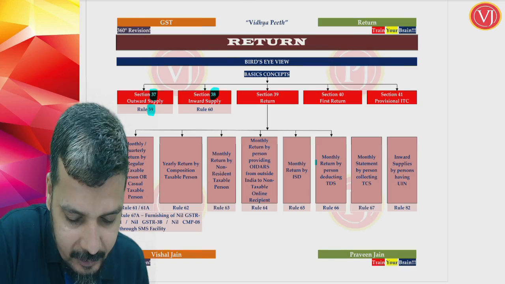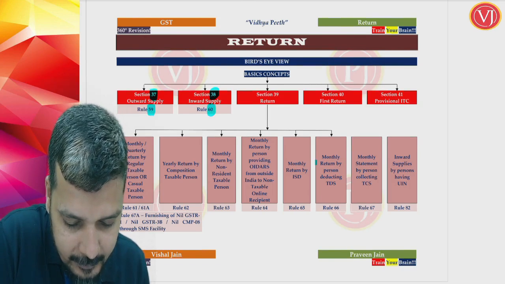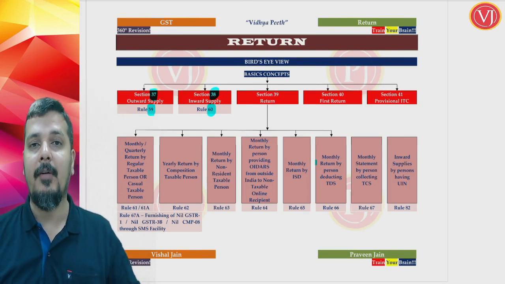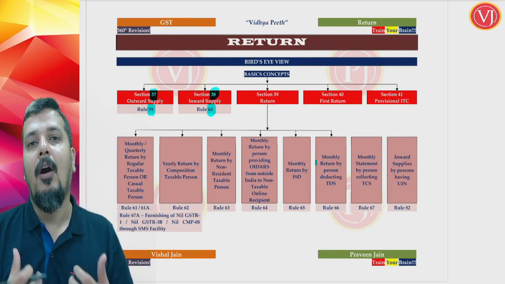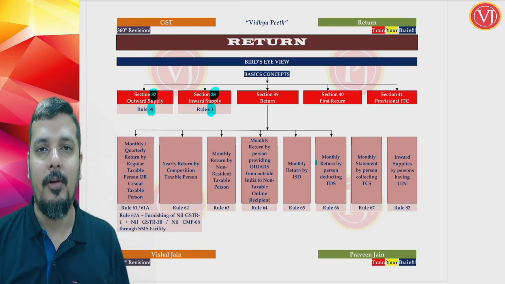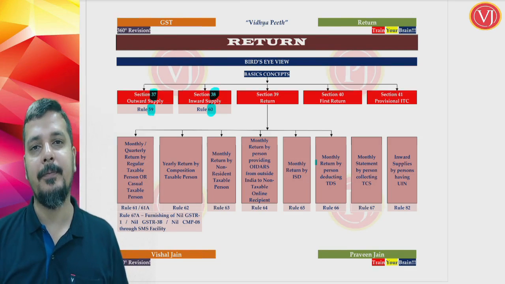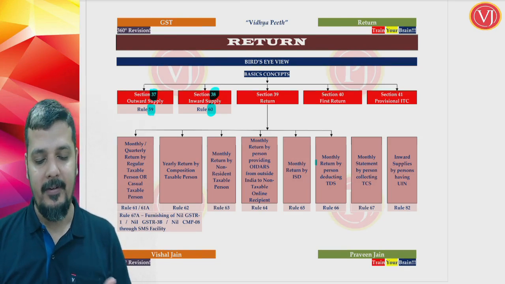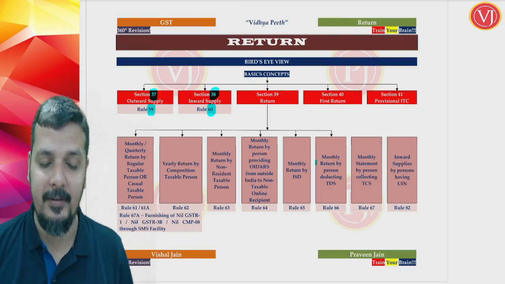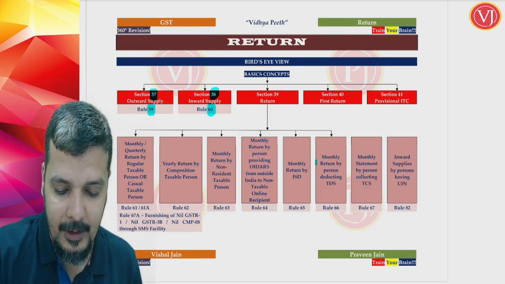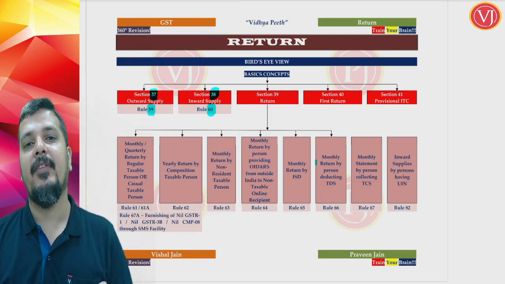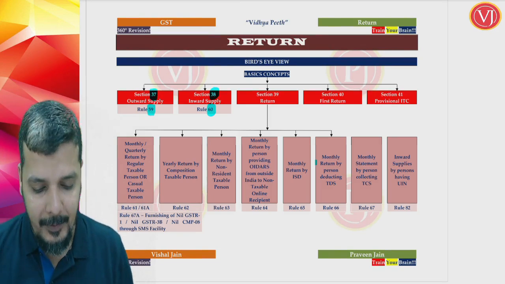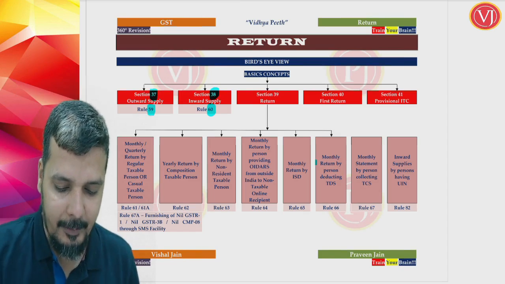Then it is all about Section 38 read along with Rule 60, which is all about your inward supply, which you are not required to furnish, but it will be auto-generated and auto-shown on your portal. So you're basically talking about your GSTR-2A, 2B, GSTR-4A, GSTR-6A. Basically, that is the discussion. Details of inward supply, which are automatically generated and communicated to the recipient. Details of your inward supply.